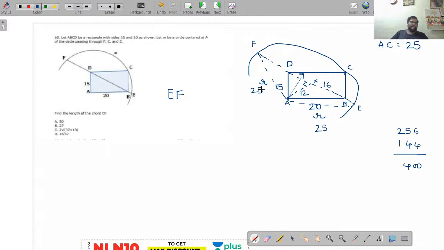Now you can calculate the length right now. Yes, answer will be 2 root 37 into 13. Now calculate it. Now you got a triangle there. AFE is a triangle, right? You have to find out FE length. How will you find out this?